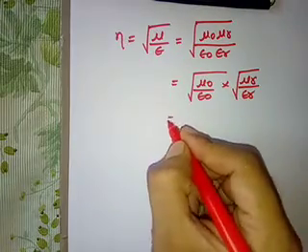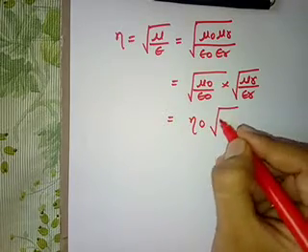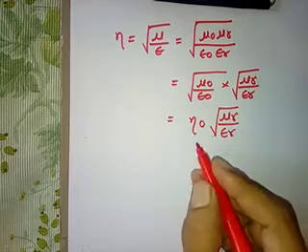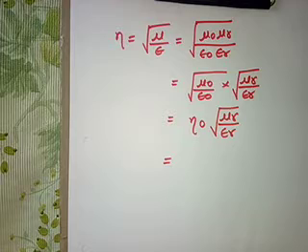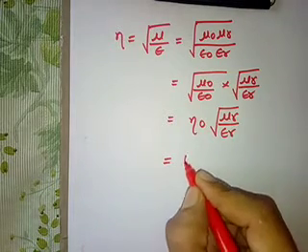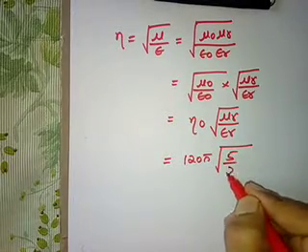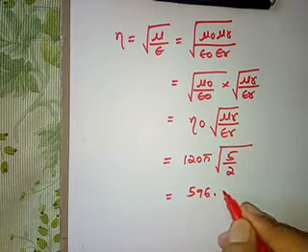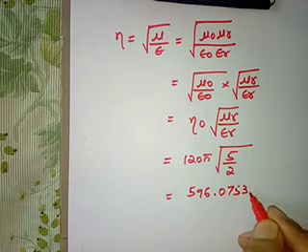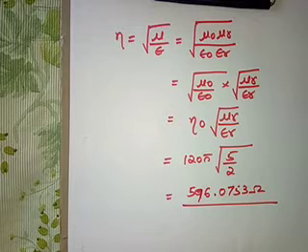Square root of mu naught upon epsilon naught is eta naught, which we have already calculated as 120 pi. So eta is 120 pi into square root of 5 by 2, and the answer is 596.0753 ohms. This is the value of the intrinsic impedance.